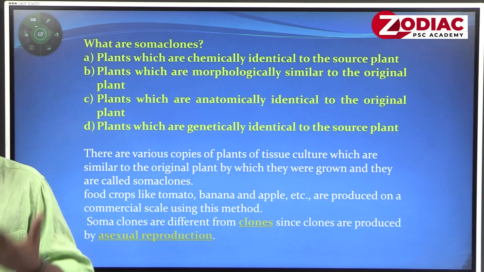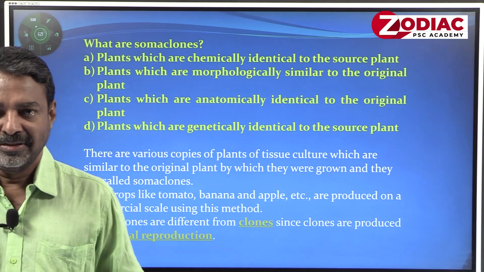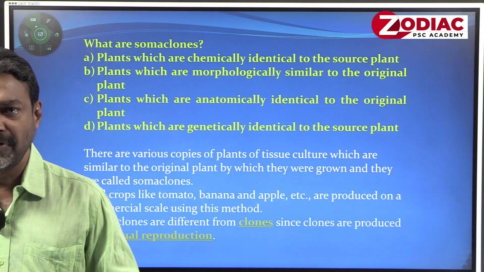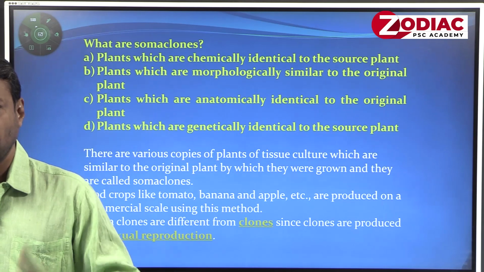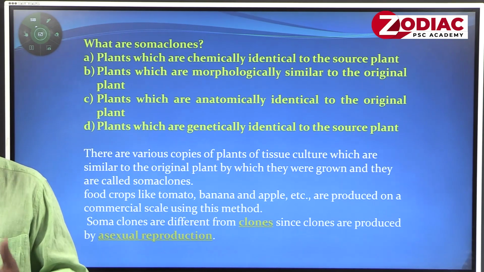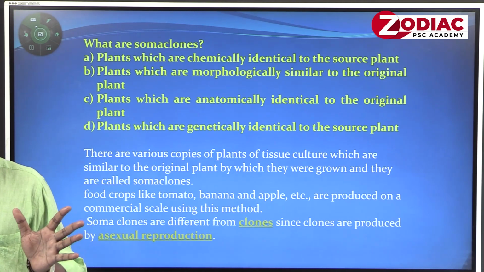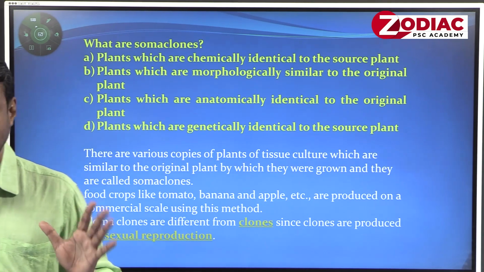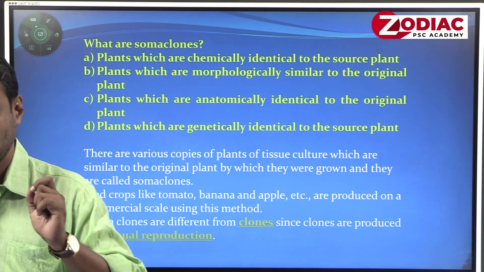All the plants are xerox copies of the mother plant, like the xerox copies we take. So tissue culture is a mechanism by which you are producing multiple plants, or what we commonly call micropropagation, genetically identical and similar in their look, everything, xerox copies of mother plants. That is what we commonly call somaclones.